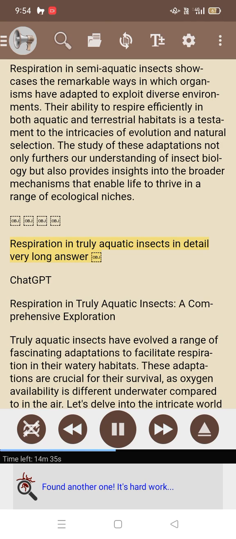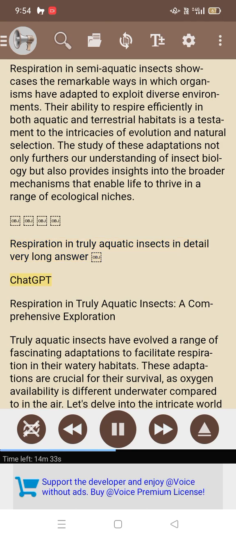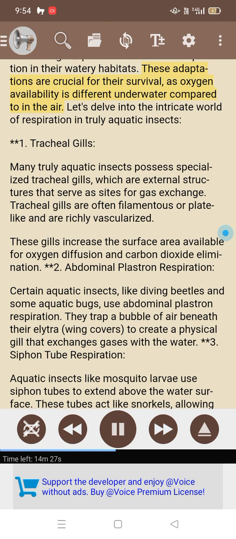Respiration in truly aquatic insects in detail. Respiration in truly aquatic insects: a comprehensive exploration. Truly aquatic insects have evolved a range of fascinating adaptations to facilitate respiration in their watery habitats. These adaptations are crucial for their survival, as oxygen availability is different underwater compared to in the air. Let's delve into the intricate world of respiration in truly aquatic insects.